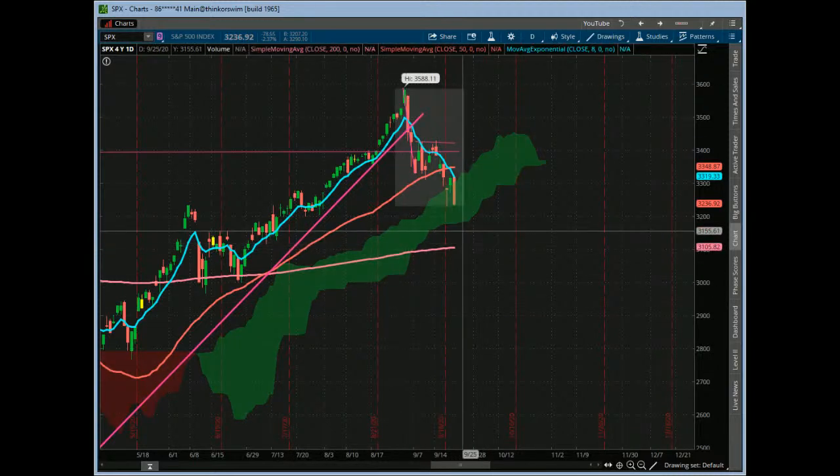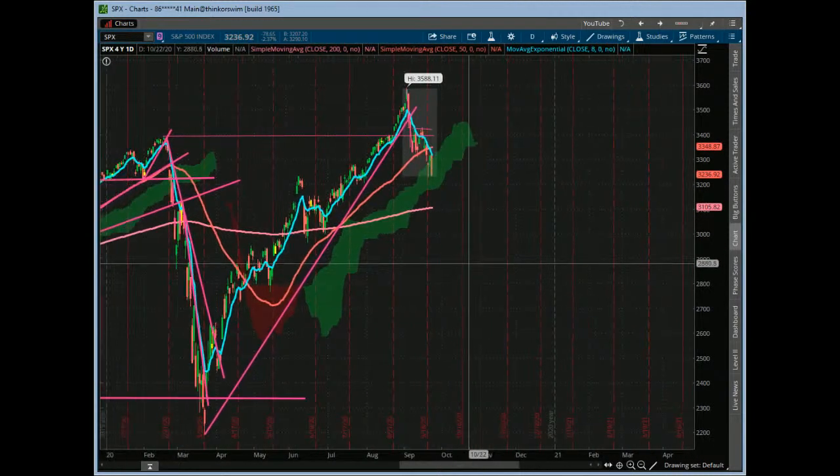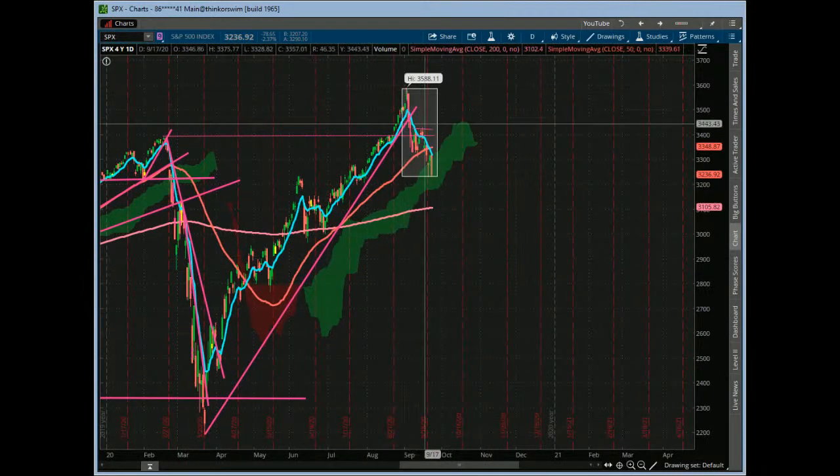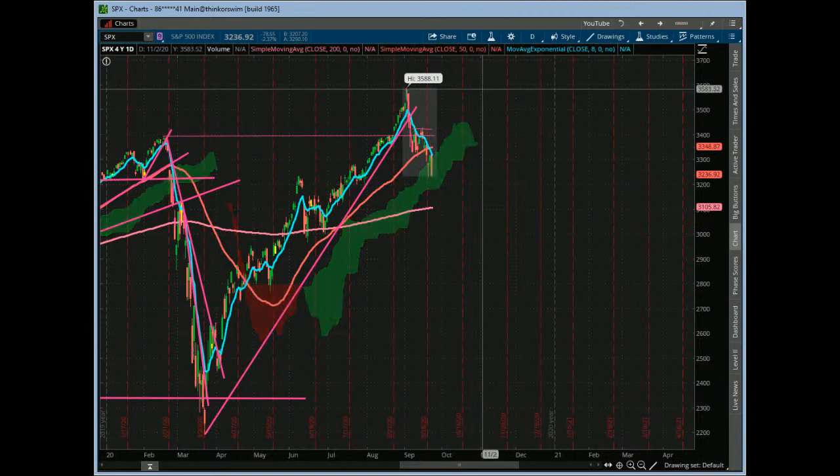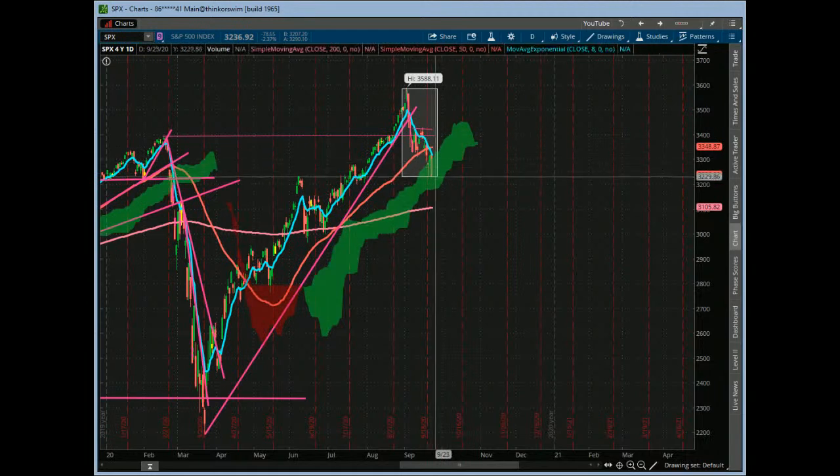But definitely looking like a corrective pattern right here. I mean, right, because we've had a huge impulsive move up. So it'd be interesting to see how it holds right here. And if we can't hold the bottom of the cloud, I would like to see if we try to work our way back up. Otherwise, the trend box keeps on pushing, right?